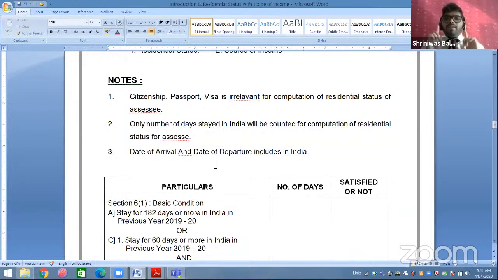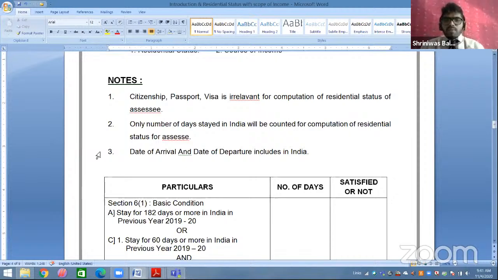Residential status is always calculated, computed on the basis of number of days stay in India. So you can see given in the second point, only number of days stay in India will be counted for computation of residential status of SSN. So whether you are a resident or non-resident of India, you have to check with number of days stay in India. आपको हमेशा चेक करना है नंबर ऑफ डेज आप लोग कहाँ पे कितना इंडिया में थे, उसके हिसाब से आप लोगों को पता चलेगा yes you are a resident or a non-resident.